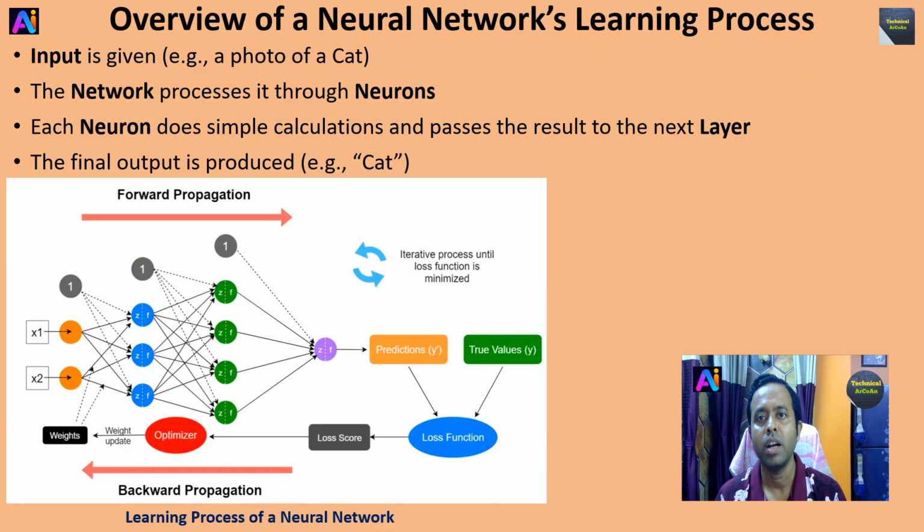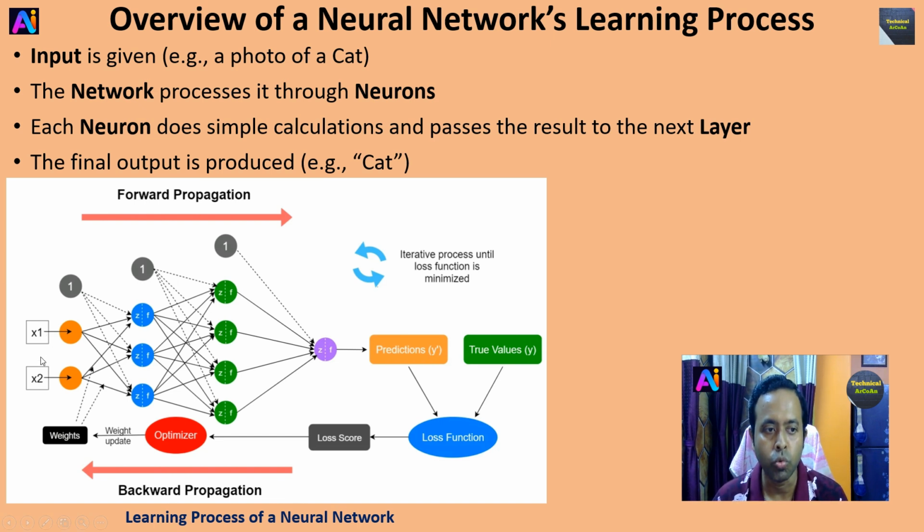Now I am talking about the neural network's learning process, right? Input is given, suppose a photo of a cat. The network processes it through neurons. Each neuron does simple calculations and passes the result to the next layer. The final output is produced, just for example, a cat. So this image shows the learning process of a neural network.